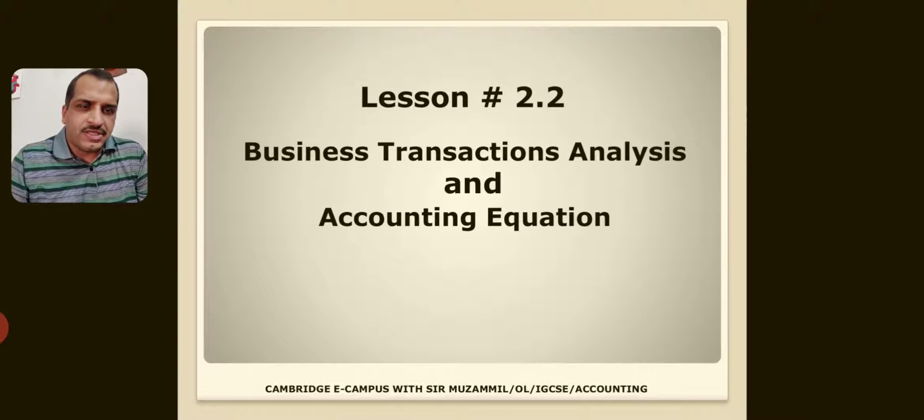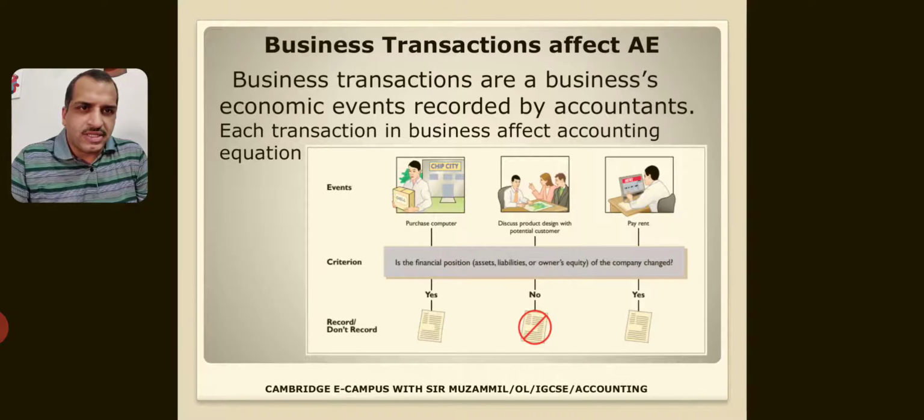Already we have discussed accounting equations, assets, liabilities. So today we will move a little bit advanced: business transactions and the accounting equation. Business transactions are in fact economic events recorded by accountants. In the business there would be many events that might be affecting the accounting equation, meaning affecting the financial position of the business, affecting assets or liabilities, or some events might not. So the events that will affect the financial position, the accountant must record.